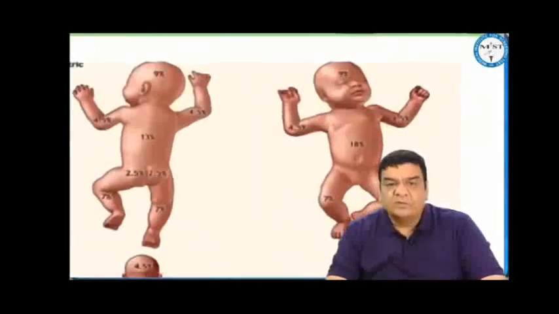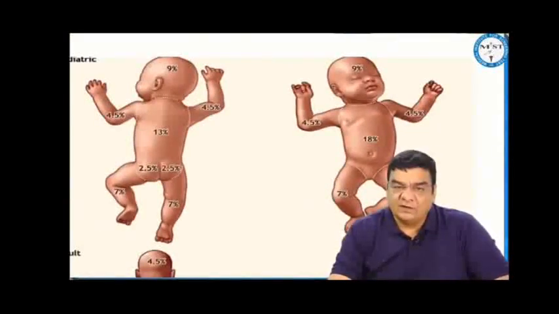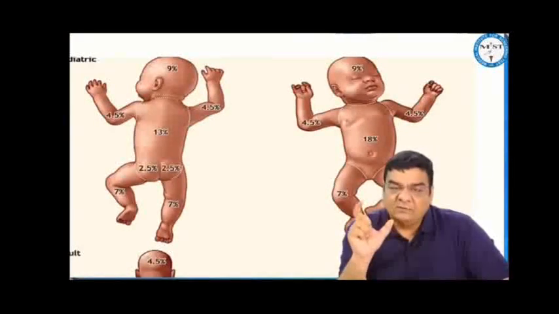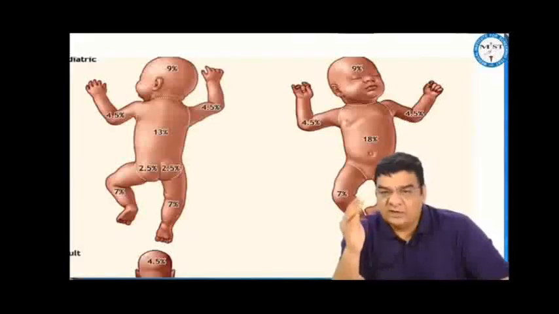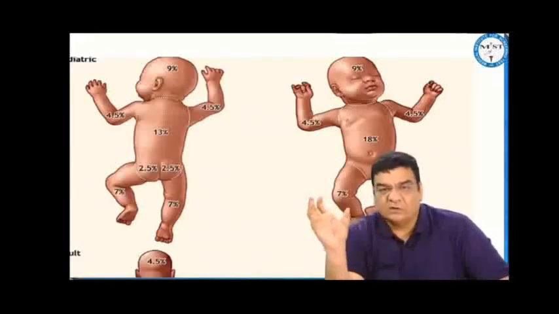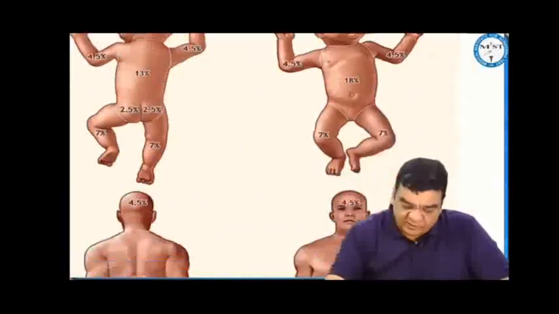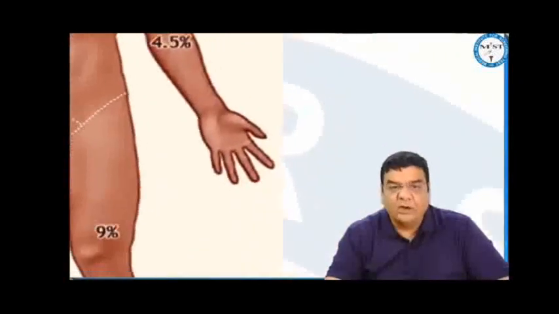In case of children, the surface area of the head and neck is much bigger as compared to the adult. So at 1 year of age, head and neck burn is taken as 18%, and then we reduce 1% every year, so that at 10 years of age, it comes out to be 9%, which is equal to that of an adult. In a patchy distribution of burn, we can also take the help of the palm rule, and the palm rule is